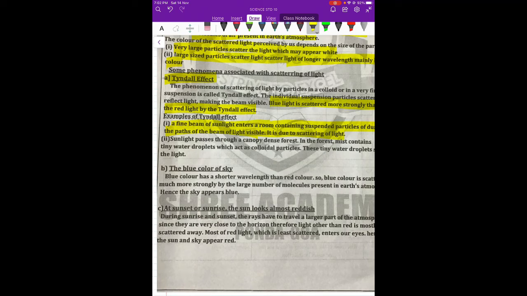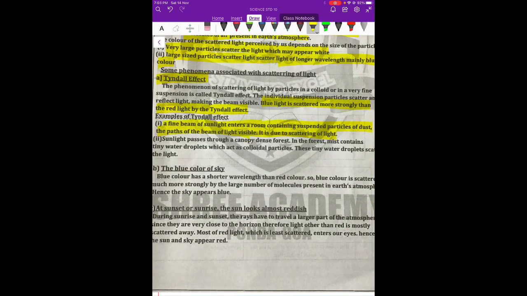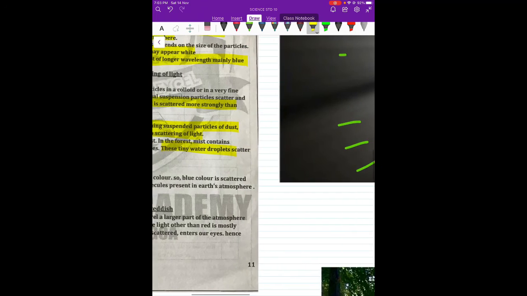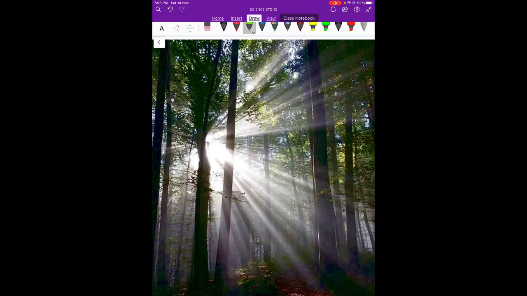The second one is when we are entering a deep forest. There is a canopy, meaning the top part is covered with trees and all that. Now when the sun passes through it, there is mist around. This mist acts as colloid particles, and they scatter the sunlight, and we get a very nice effect which is shown in movies. If we can see, the sun is somewhere here, and we can see the effect like this. This is also called the Tyndall effect.